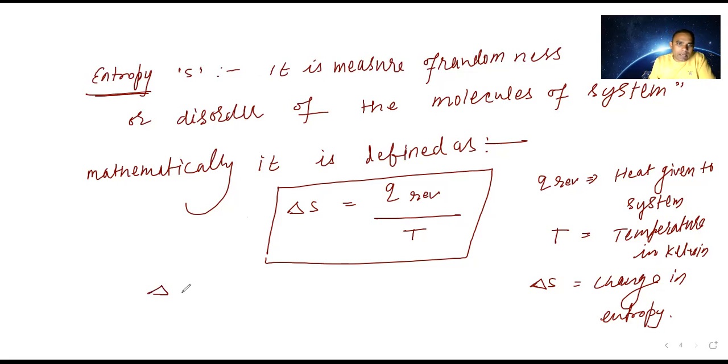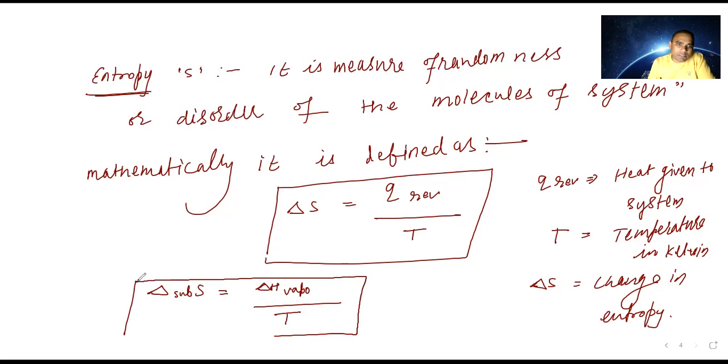If delta S sublimation is there, so here is delta H, this is vaporization, divided by temperature. So how do we calculate entropy of sublimation? Entropy of vaporization. These are the terms we have to keep in mind.